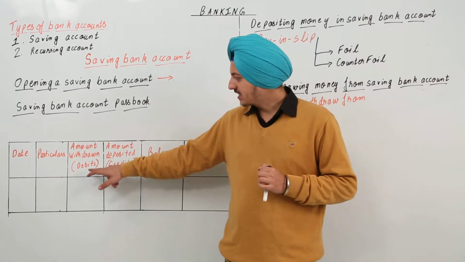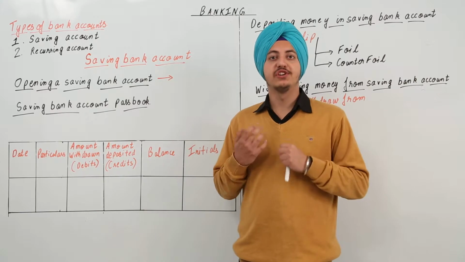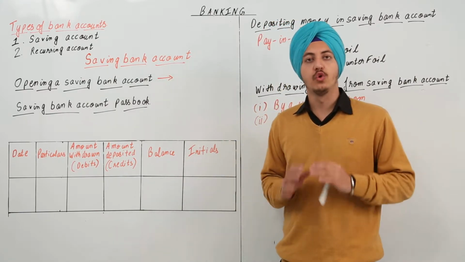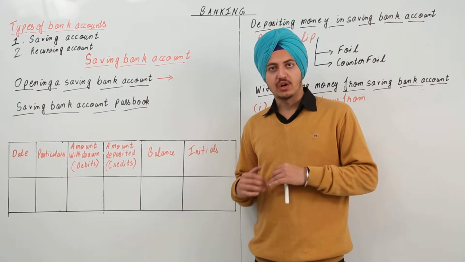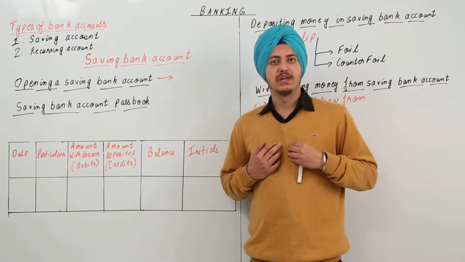Okay, debits are whatever money is withdrawn from your account. All of those are your debits. Okay, if you pay the electricity bill, that is from your account, that is debit. If you pay me some money, that is debit.